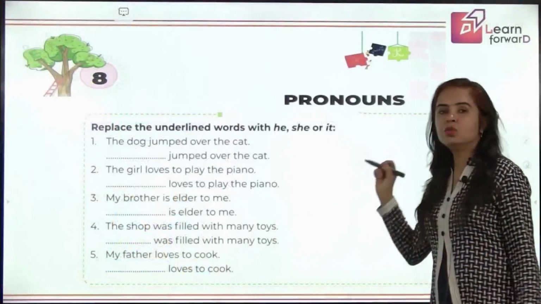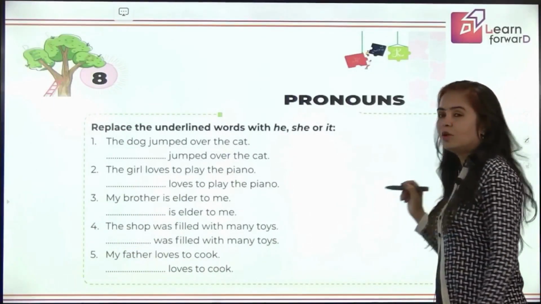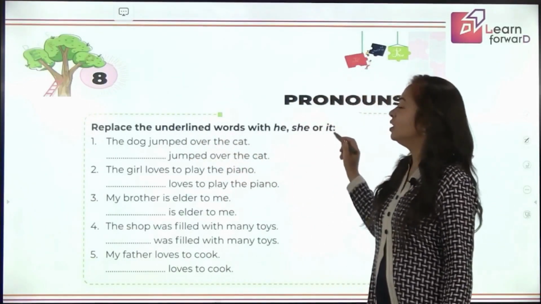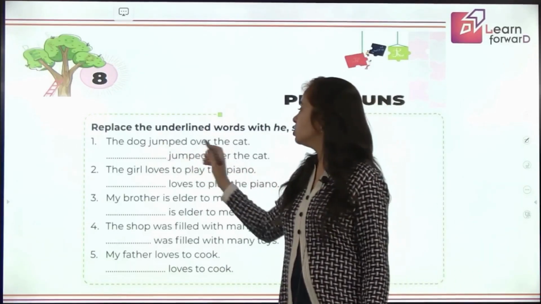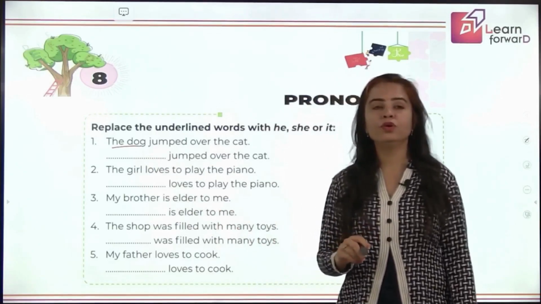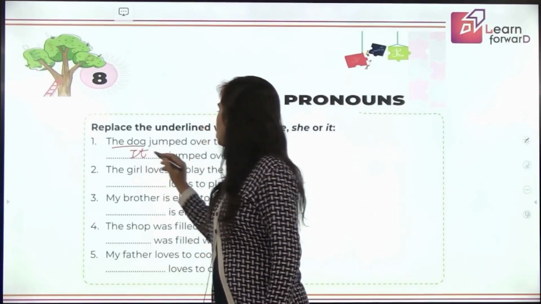So let's do a quick recap exercise and know about your past learning. Replace the underlined words with he, she or it. So these are the pronouns, right? The dog jumped over the cat. So in place of dog, which pronoun do you use? Very good. We use it. So it will be: it jumped over the cat.